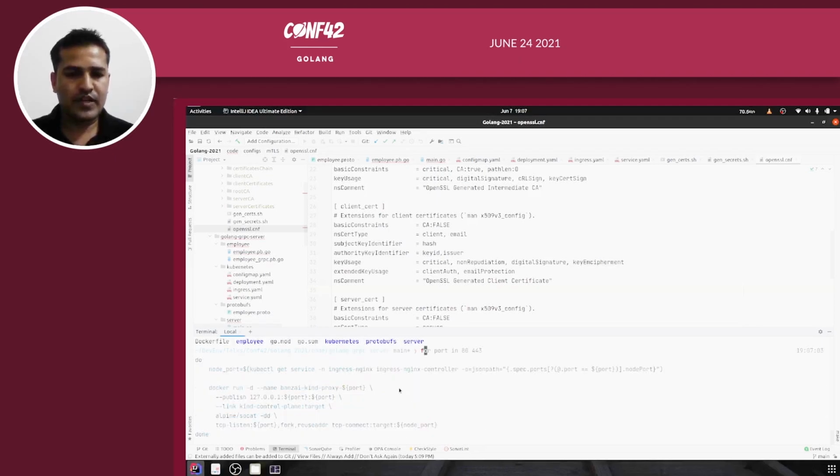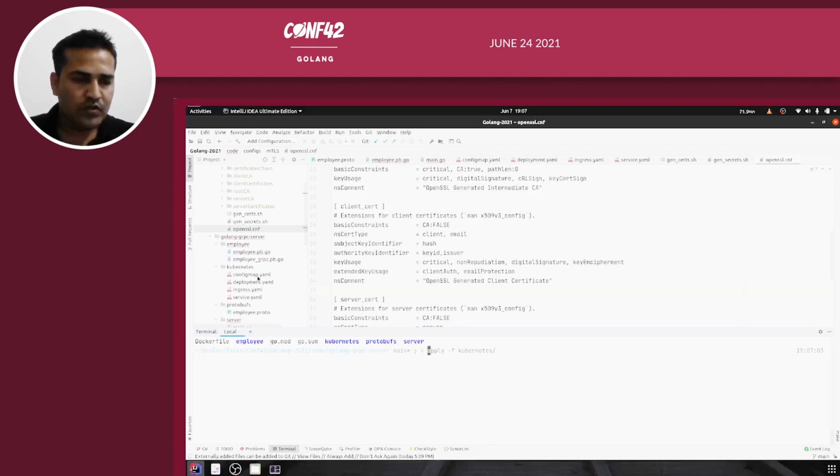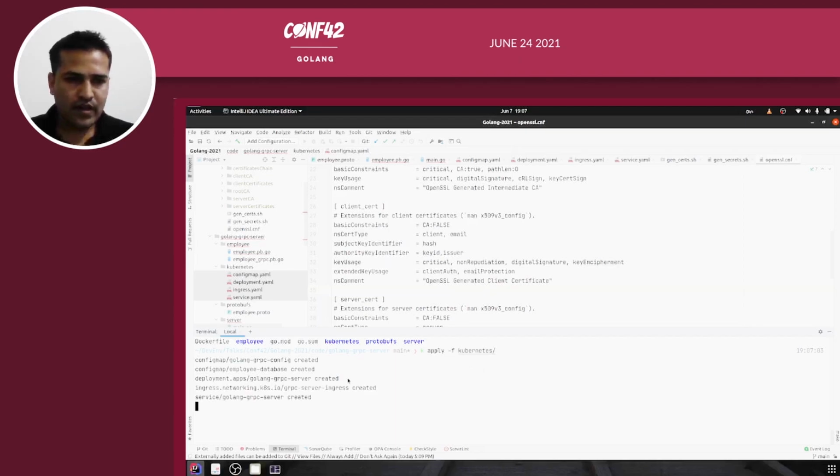And then we will just try. So we first need to apply all the commands. We need to do kubectl apply for all these YAML files, right? So we will do this using this command, kubectl apply -f kubernetes, and it will basically create two config maps, one deployment, one ingress and one service, right, for our objects that we just discussed, these four.